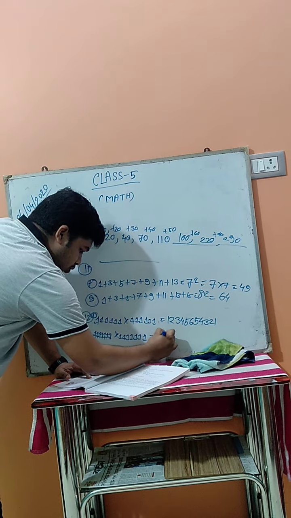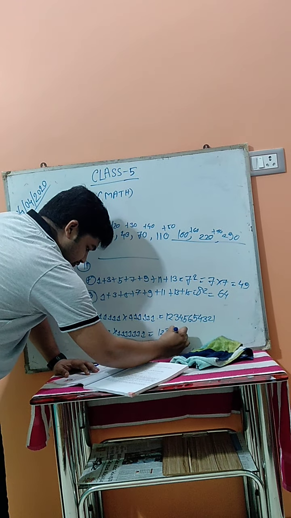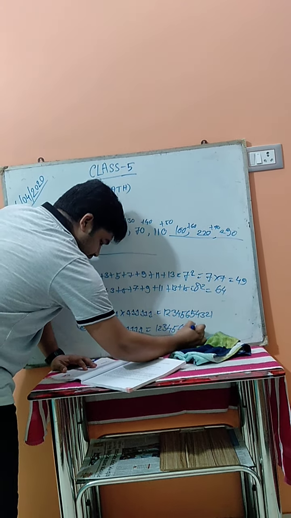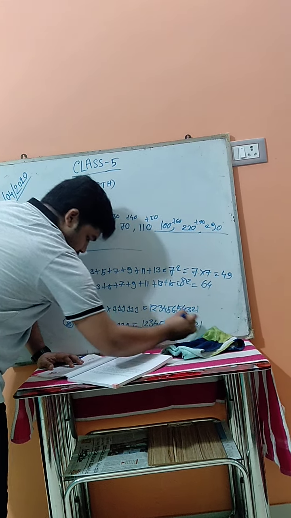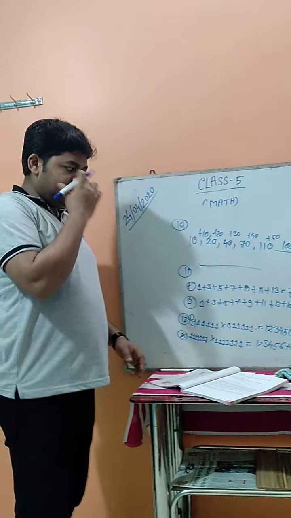Now what is the answer? 1234567, again 654321. So by this way you have to complete it.